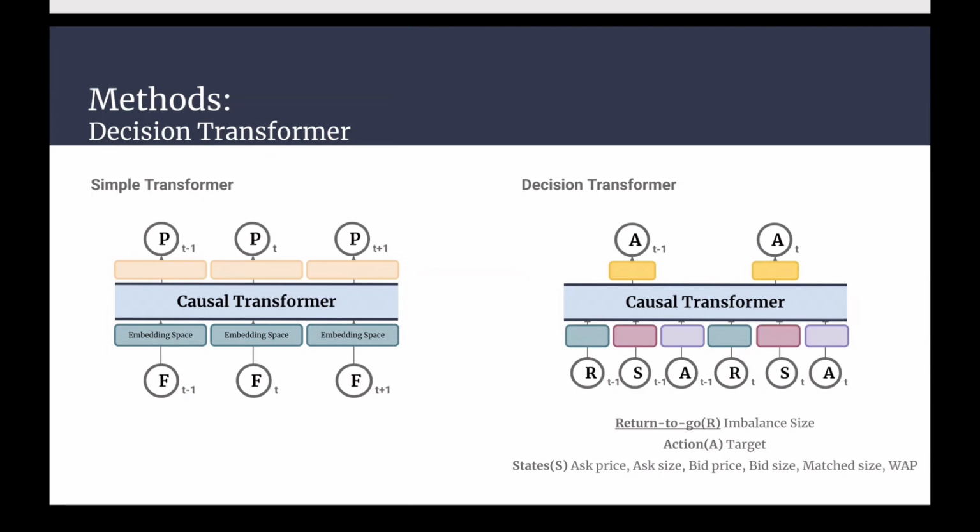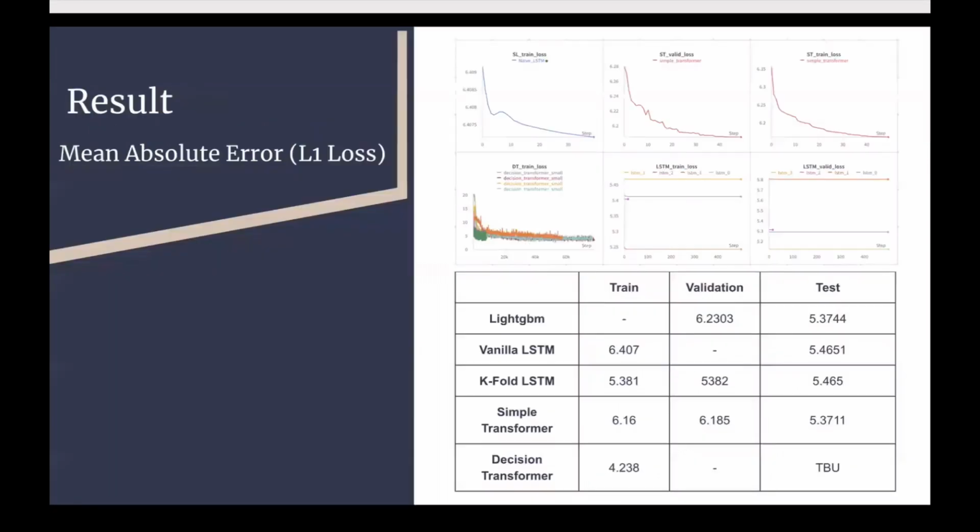Each of the components resides in distinct embedding spaces. The deliberate separation is designed to enhance the effectiveness of the learning process. The ultimate goal of our task is minimizing the size of the imbalance. By strategically assigning roles to each element, we aim to optimize the learning process and facilitate informed decision-making. We saved every model accuracy to Weights and Biases as the chart, and the final loss is in the table. Due to the Kaggle submission issue, the test accuracy of the decision transformer will be updated in the final report.